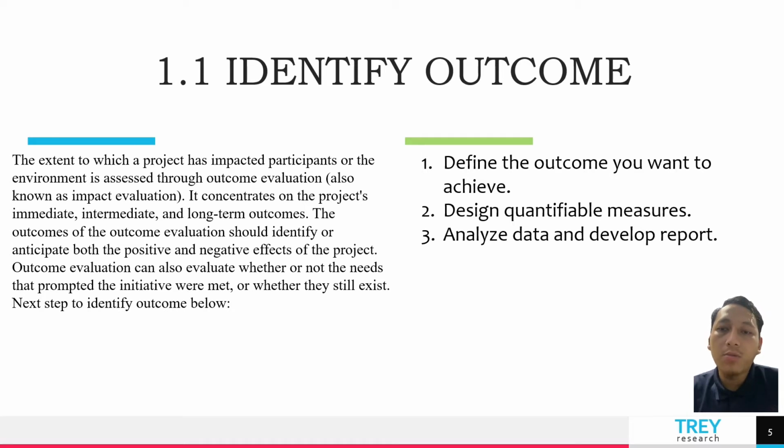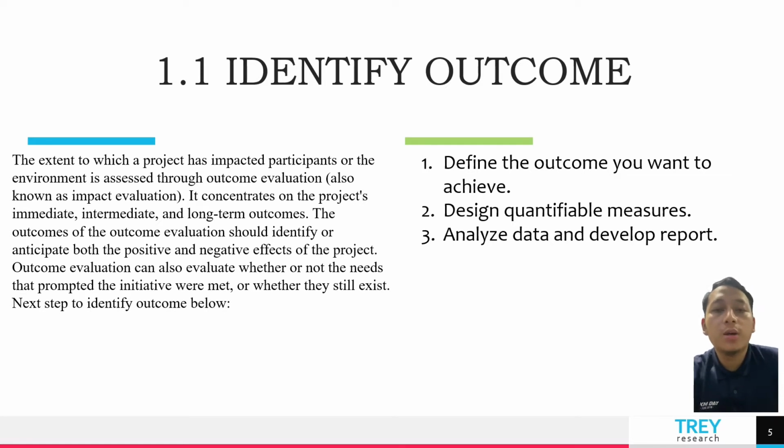The outcome evaluation should identify or anticipate both the positive and negative effects of the project. Outcome evaluation can also evaluate whether or not the need that prompted the initiative will be met, or whether it still exists. Next, the steps to identify outcome are below.